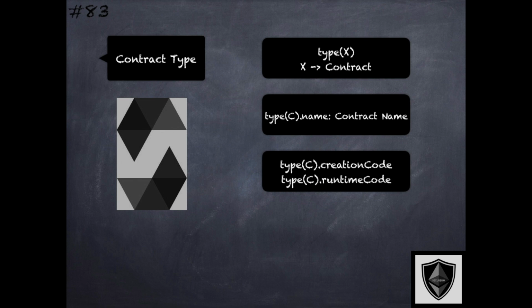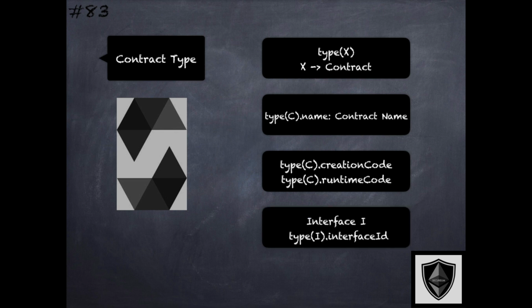These are interesting details that are best examined by writing a simple contract and looking at what these primitives return. There's also the interfaceId primitive that returns the identifier for the interface specified. We'll take a look at the differences between interfaces and contracts later on, but these are primitives that are supported by Solidity specific to the contract or interface type.